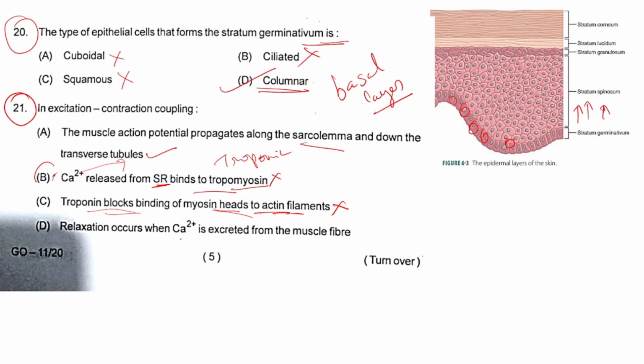Relaxation occurs when calcium ions are excreted from the muscle fiber. This is partially true, as relaxation obviously occurs when the calcium ions are removed, which facilitates the relaxation process. That is correct. But the term excreted out from the muscle fiber seems to be wrong. So the right option should be option A, that is, the muscle action potential propagates along the sarcolemma and down the transverse tubules. I don't find any mistakes in this statement. So according to my opinion, option A should be the right answer.